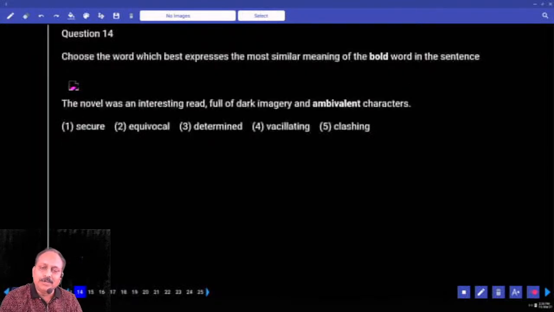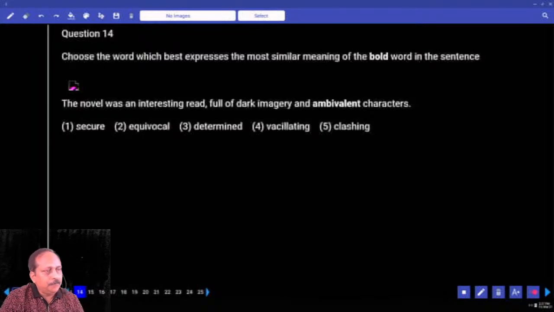What are these about? All of you remember, every time you get a new model, don't panic. Don't get disturbed. Take it as a challenge. This is a new pattern I have observed to confuse you people. No need to get confused. Look at the model, try to answer coolly. The novel was an interesting read. Read, what will you say? A read, that's right. Full of dark imagery and ambivalent characters. If you are good at prefixes, suffixes and roots, ambi means what? Two.